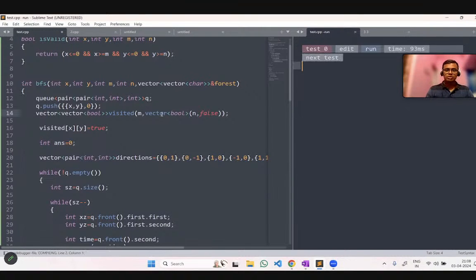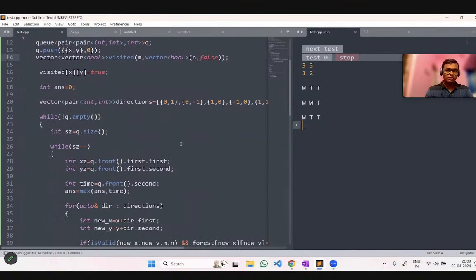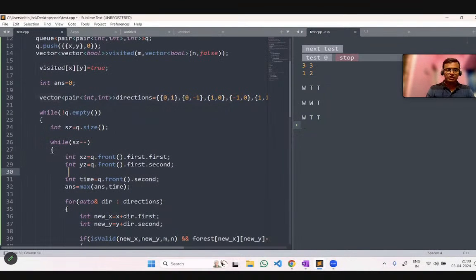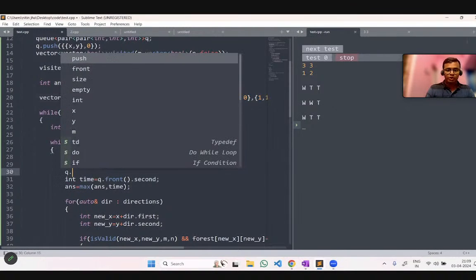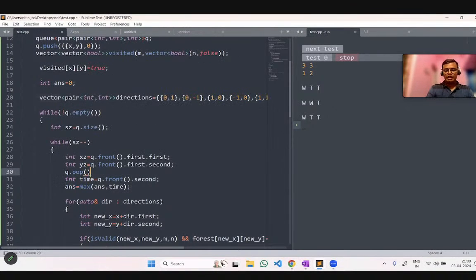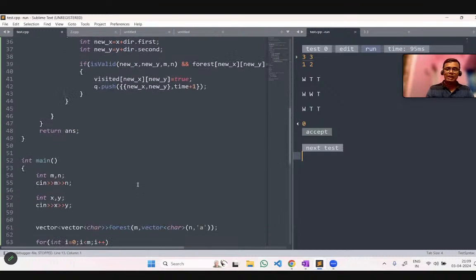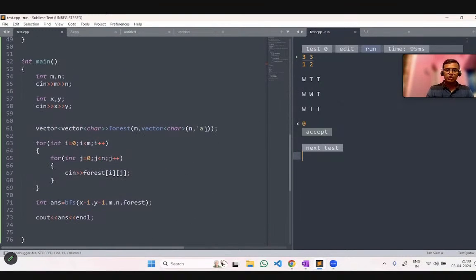Okay, I'm getting it. One thing I have done wrong: I have not popped out that position, so the queue will not be empty and this code will run forever. I have to do queue dot pop. Whenever I insert any value, I have to pop that value from the queue also. Now I'm getting my value, but the value I am getting is 0. Why am I getting the value as 0? Let me check it once.